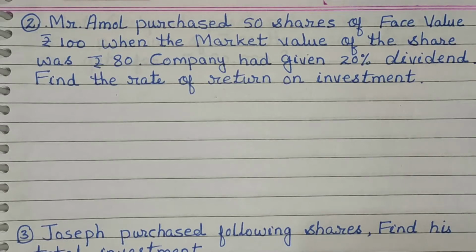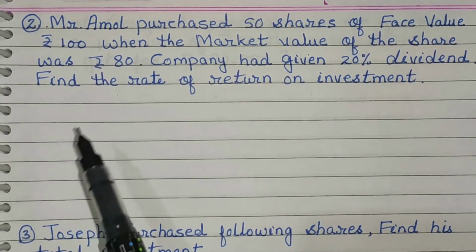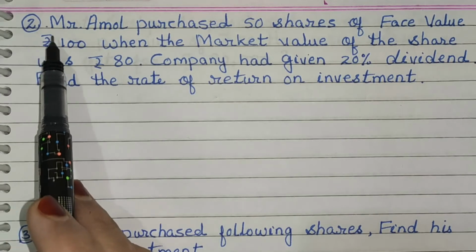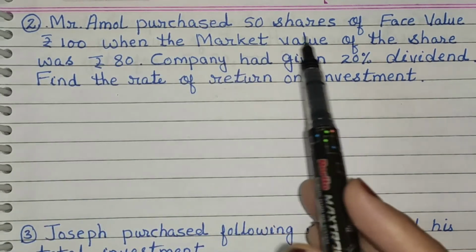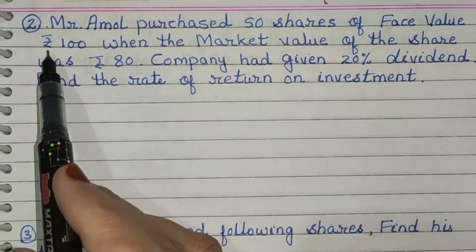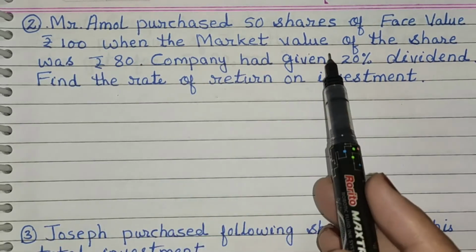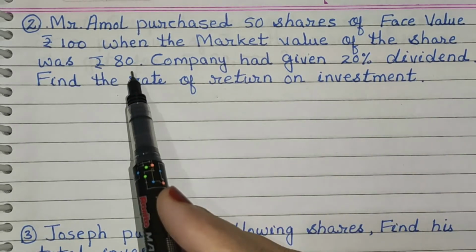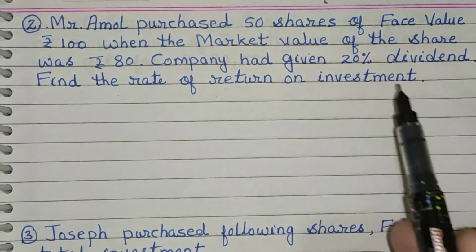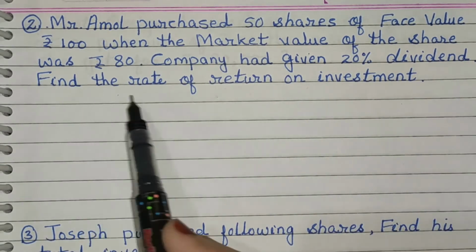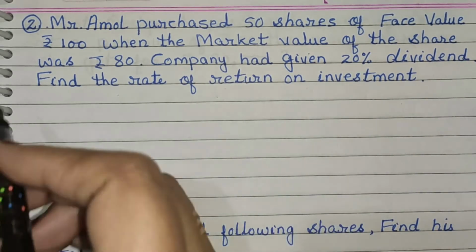Now look at the next question. Mr. Amol purchased 50 shares of face value rupees 100 when the market value of the share was rupees 80. Company had given 20% dividend. Find the rate of return on investment.